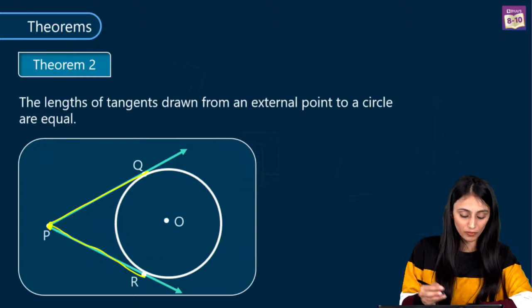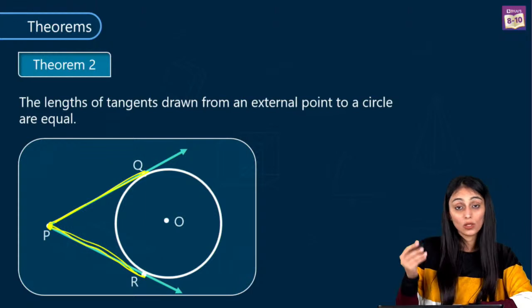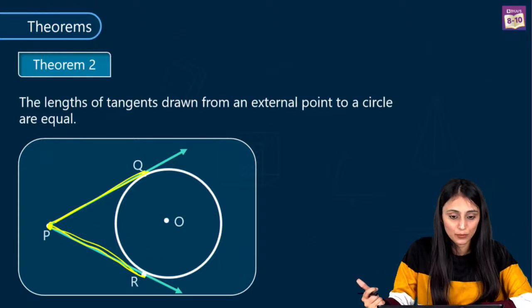Now we are going to see the proof of it. So here PQ and PR are going to be equal. This is what this theorem says. Now let's see the proof.